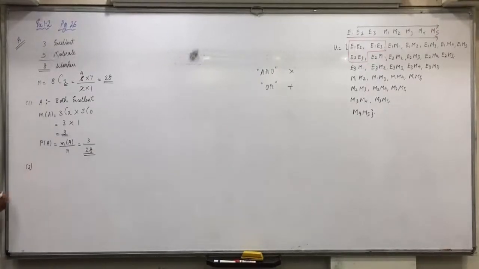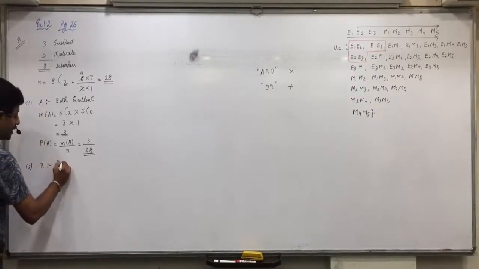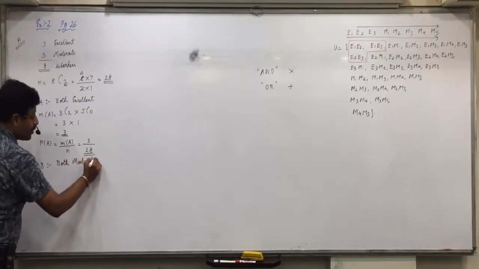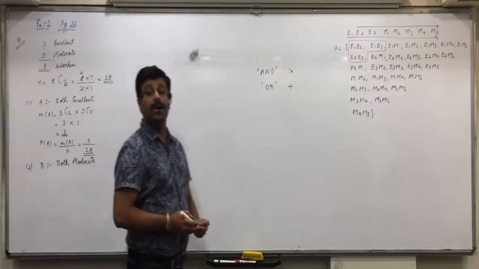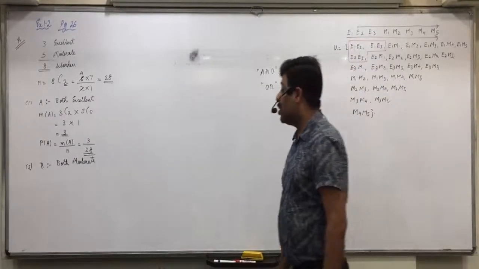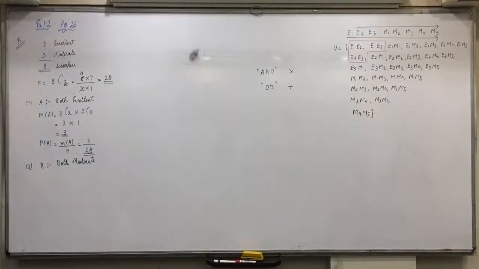Now, second question. Both the workers have moderate efficiency. First, let us define. Write down: let event B be the event that both the workers have moderate efficiency.